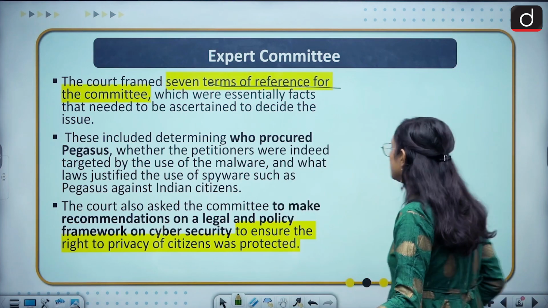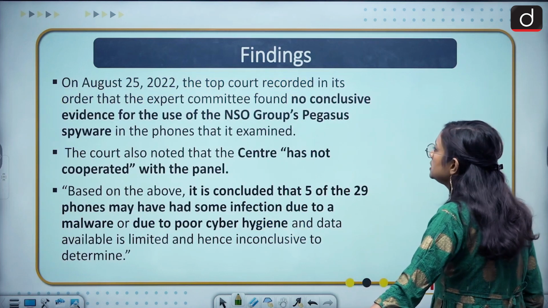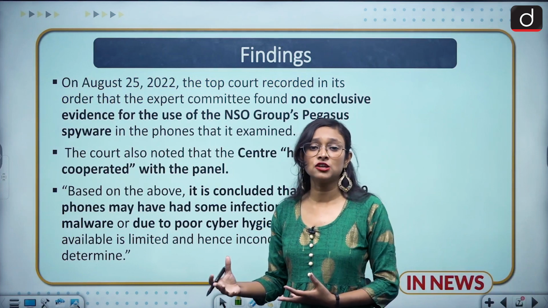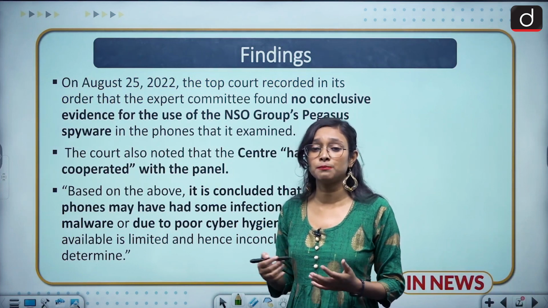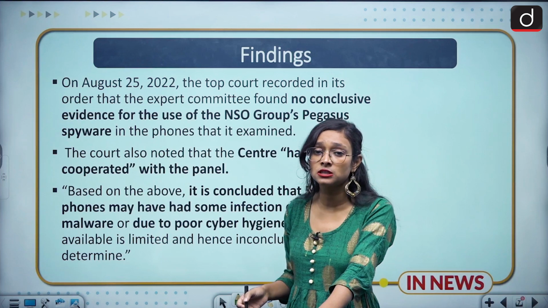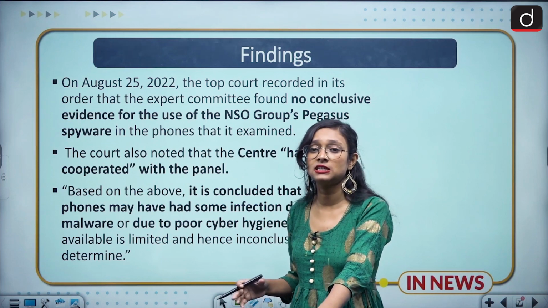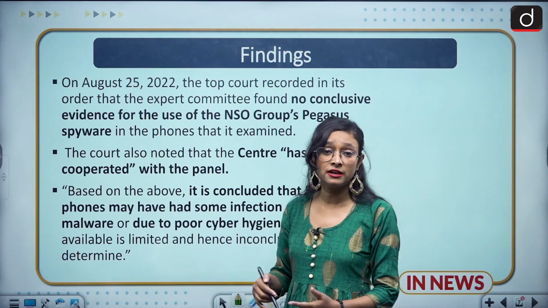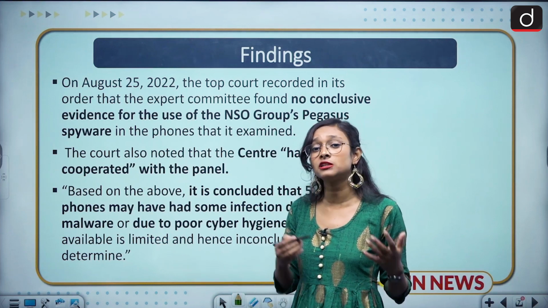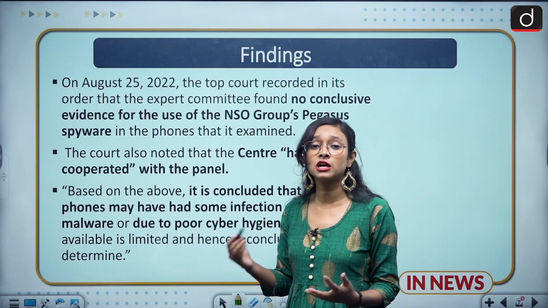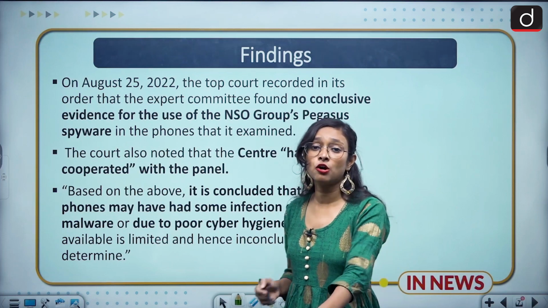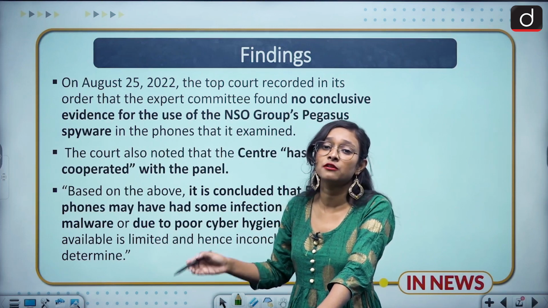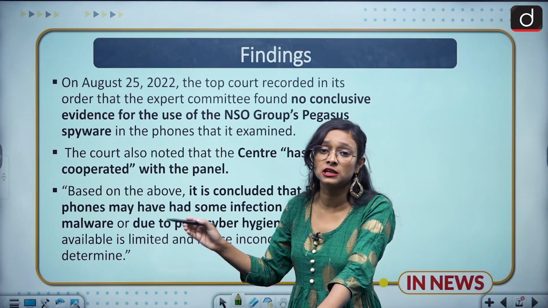So what the expert committee had said, the findings of the report say that there was no such kind of spyware used for the political parties and especially the opposition leaders. The expert committee had said that they had not found anything, and there was no conventional evidence regarding this. It means that whatever evidence we have was not convincing in nature that the government of India or any BJP party has used such kind of spyware to attack the privacy of the political leaders.